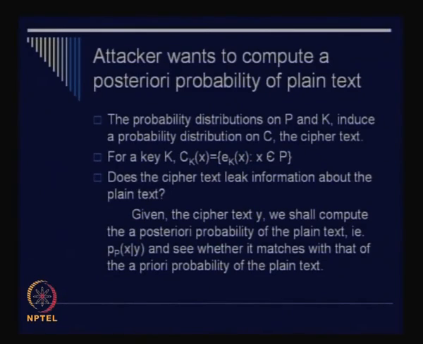This plain text also has a distribution, and that is called the a posteriori probability. If your a posteriori probability matches your a priori probability, then probably our guess of the key was correct. But if your guess is wrong, then the plain text that you obtain does not make any sense.